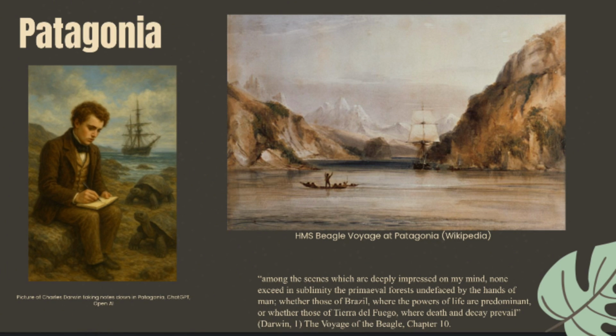Patagonia, in the southern tip of South America. Here Darwin is shown recording observations of rocks, fossils, and wildlife. The Beagle arriving shows how remote and challenging these areas were. This quote shows Darwin's awe at the power and contrast of nature, the lush green full of life versus the harsh and icy lands of Tierra del Fuego. I interpret this moment as where he begins to think deeply about survival, adaptation, and the role of the environment.